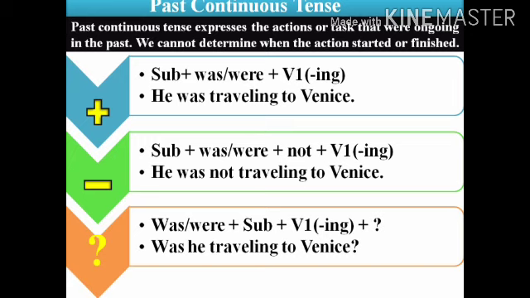Then negative sentence: he wasn't traveling to Venice. Subject plus was/were plus not plus first form of the verb plus ing. And then we have interrogative: was he traveling to Venice? Was/were plus subject plus first form of the verb plus ing, and of course plus question mark.